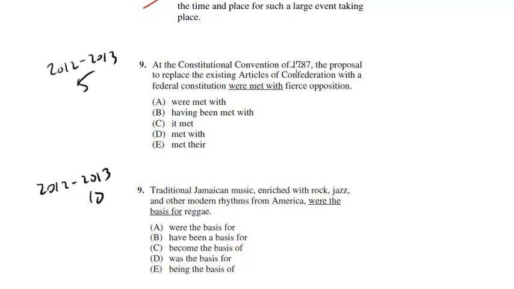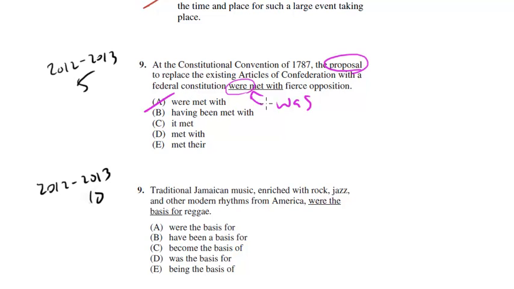At the Constitutional Convention of 1787, the proposal to replace the existing Articles of Confederation with a federal constitution were met with fierce opposition. So here we have were. The question is, what is the subject here? Well, the subject is not the Articles of Confederation or Constitution. It is the proposal. It was the proposal that was met with fierce opposition. So we need this to be at least was, or at least not to be plural. Were met with? No.